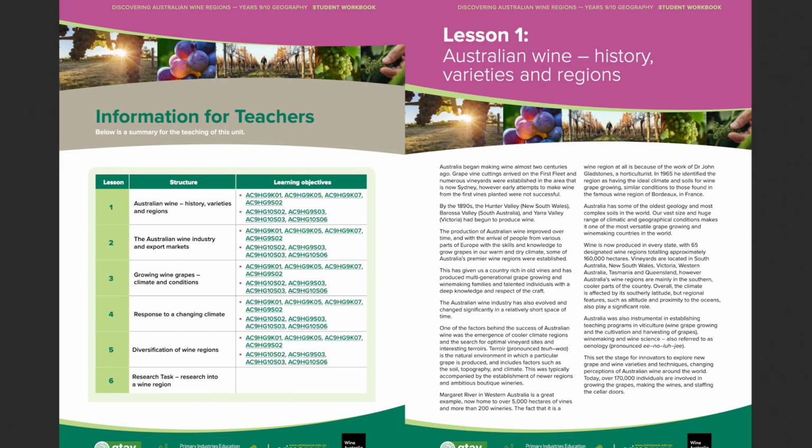The workbook consists of 6 lessons exploring different aspects of the geography curriculum, incorporating geography knowledge and understanding as well as geography skills. An overview of each of the curriculum outcomes for each lesson can be found on the first page of the student workbook.